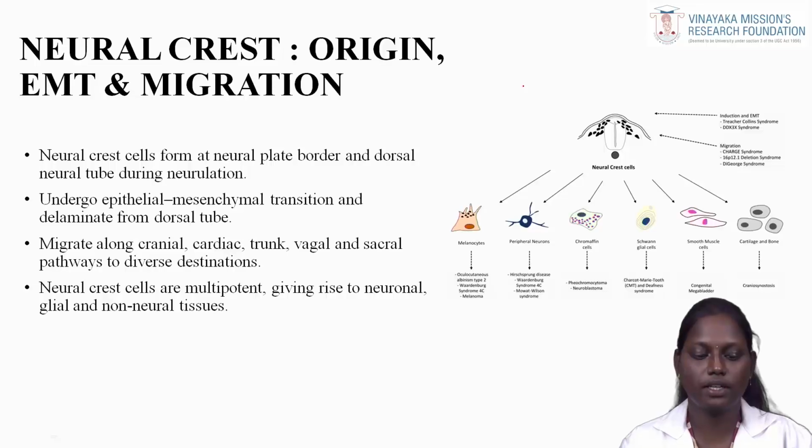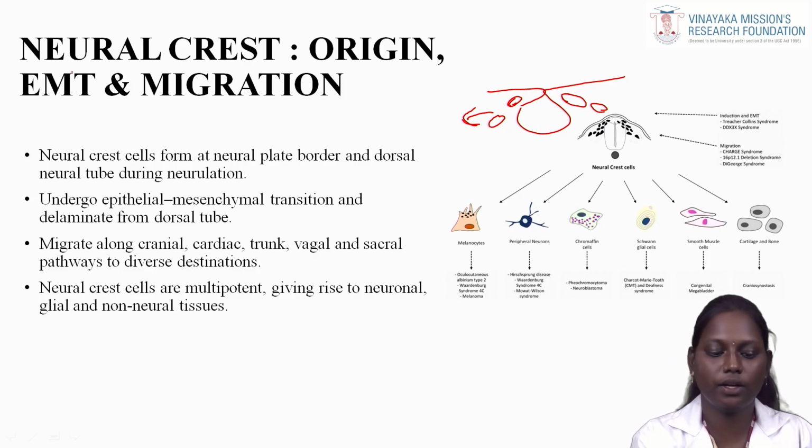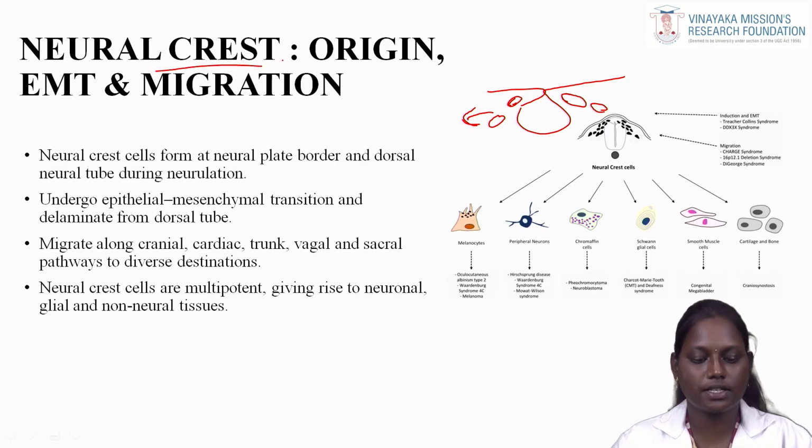Neural crest origin, EMT and migration. We have seen this neural crest in the development of the neural folds. During the neural fold, we have lifted the somites. Okay, these somites are developed from the neural crest. These neural crest cells form at the neural plate border and the dorsal neural tube during the neurulation process, undergo epithelial mesenchymal transition and delaminate from the dorsal tube.